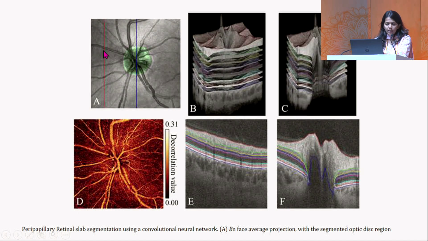So this is a peripapillary retinal slab segmentation done using a convolutional neural network. This is through the peripapillary region, through the red line, and this is through the blue line, that is through the optic nerve head. And we can see all the layers segmented from the ILM to the RPE-Bruch's complex.